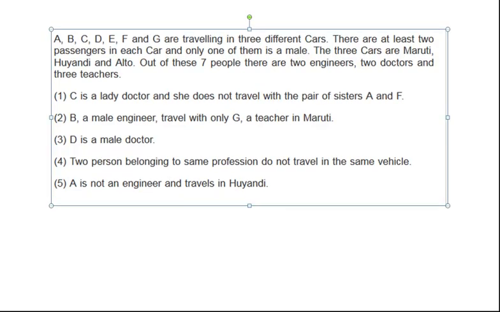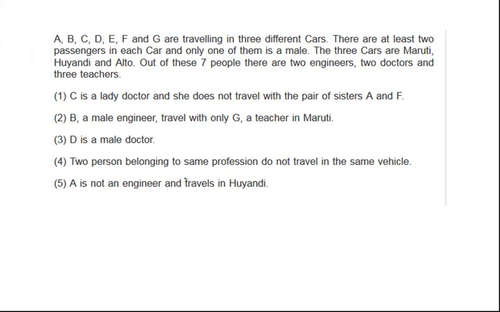We have three cars, so I just write down the name: car 1, car 2. We don't know the name of these cars. Maybe this is Alto or Hyundai or Maruti.